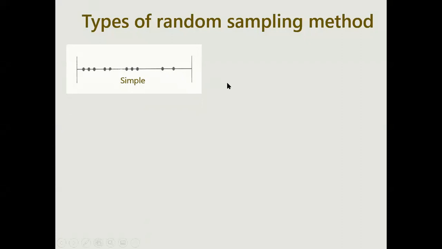It is a simple type, right? So it is simple data from a sample. But when you consider this full line and make sections, and take these 2 points from here and these 3 points from here, that is a strata type of sampling. So this is simple and this is strata, two different methods.